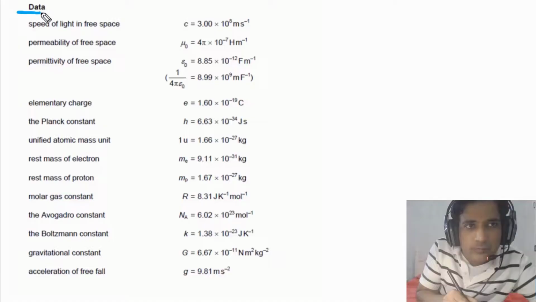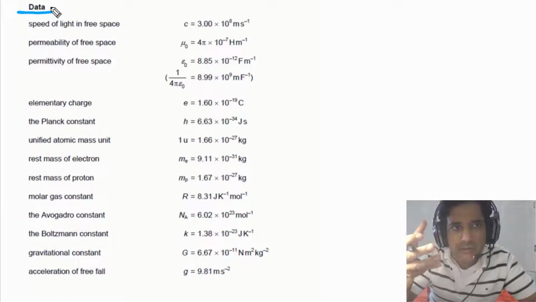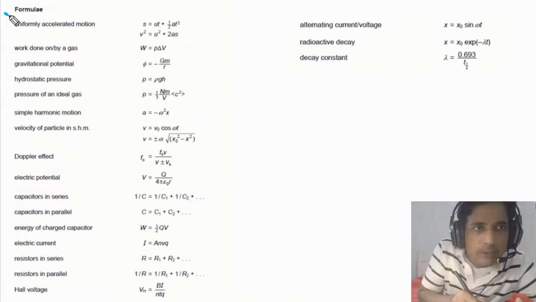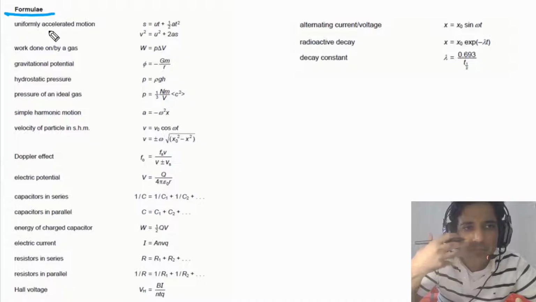On the second page of your exam paper, you can find values of some constants and maybe you will need these values for some calculations in paper 1. So if you need the value of any constant, you can come back to the second page and check. On the next page of your exam paper, you can also find some important formulae for AS and A2 physics.